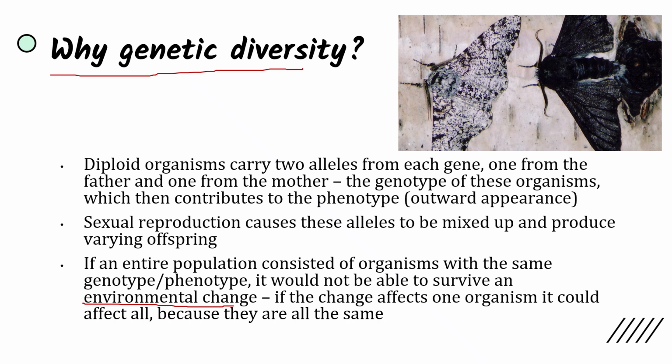A good example, and one that gets brought up quite frequently, are moths during the Industrial Revolution. These guys sat on the trees, and before the Industrial Revolution, the bark was fairly light. So the moths that were able to camouflage themselves and survive best were the lighter and whiter moths.